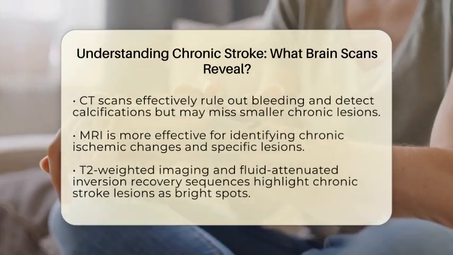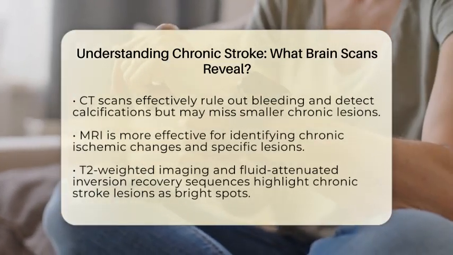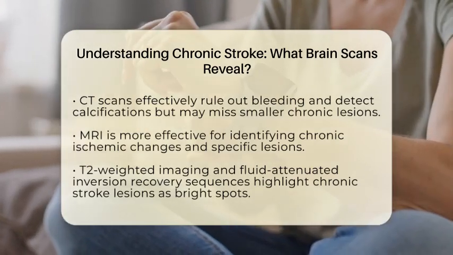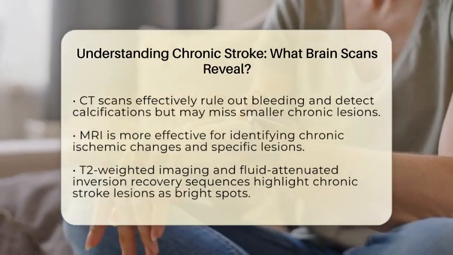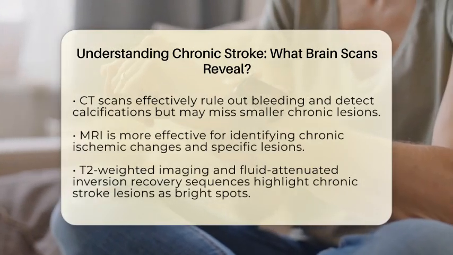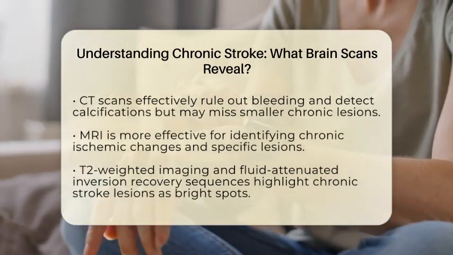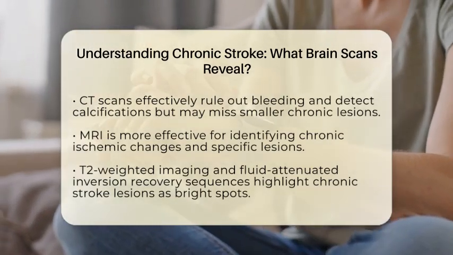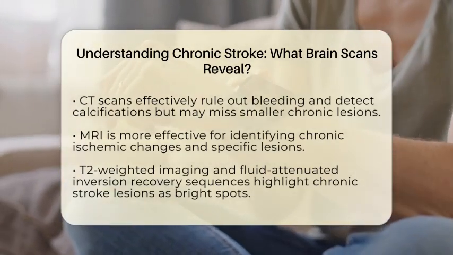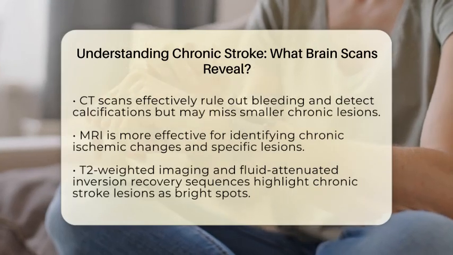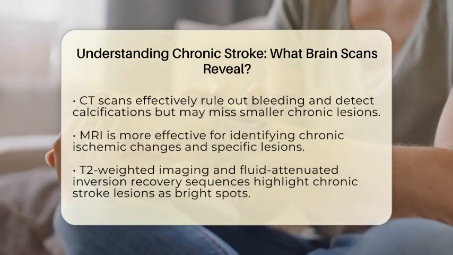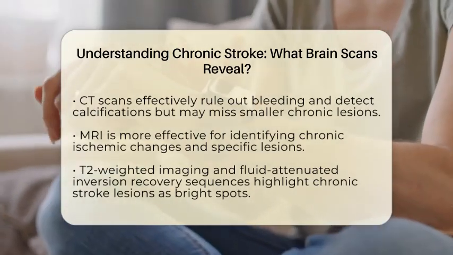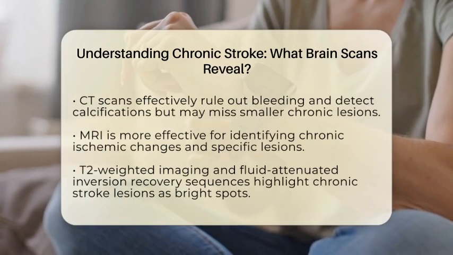On the other hand, magnetic resonance imaging is particularly effective for detecting chronic ischemic changes. Specific sequences like T2-weighted imaging and fluid-attenuated inversion recovery highlight chronic stroke lesions as bright spots. These bright areas indicate gliosis, which is scarring in the brain and tissue loss. While diffusion-weighted imaging is crucial for identifying acute strokes, it is less effective for chronic cases. However, it can help distinguish between old lesions and new ischemic events.